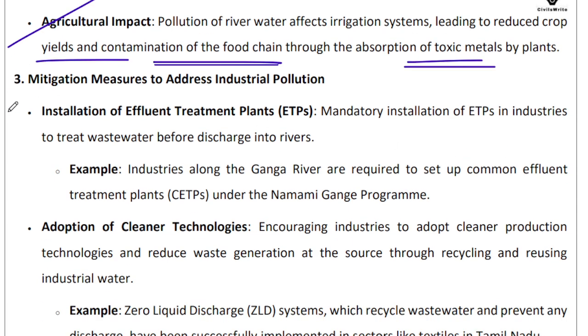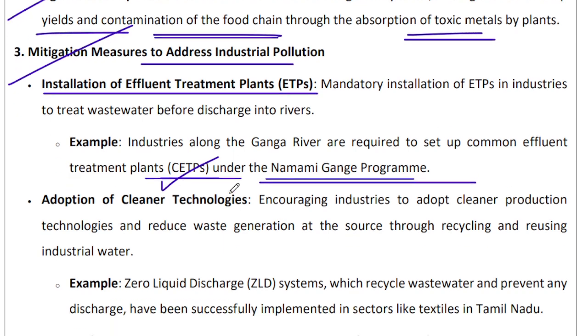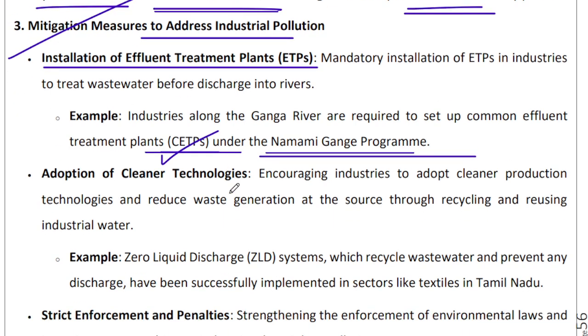What are the mitigation measures to address this industrial pollution? Easiest thing to do is installation of effluent treatment plants at work, monitoring the implementation of these plants, monitoring the functioning of these plants, making sure that everybody is connected with these plants, right? So setting up these CETPs, that's a very important part of the Namami Gange program, right? CETPs exist as white elephants in a number of parts of our country. That is something which is unacceptable.